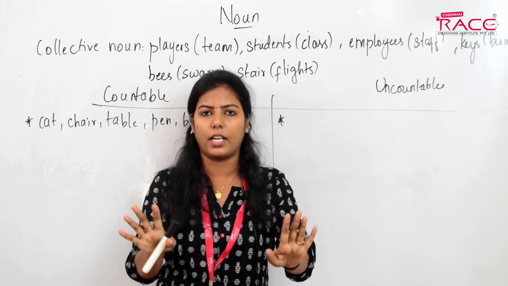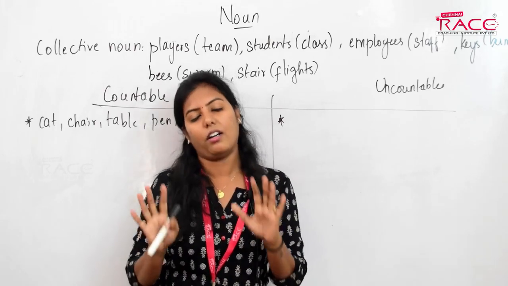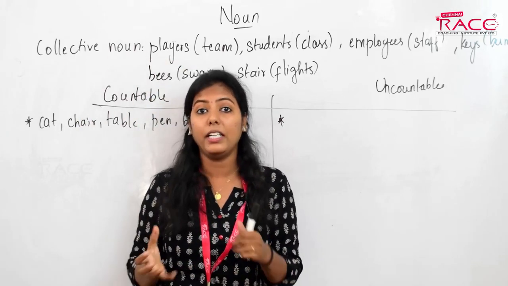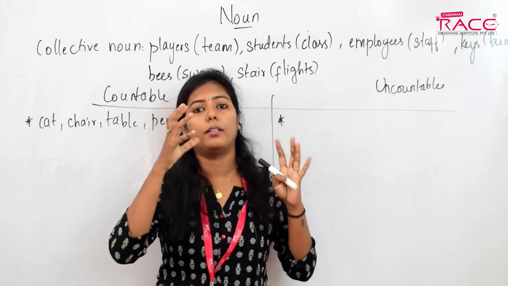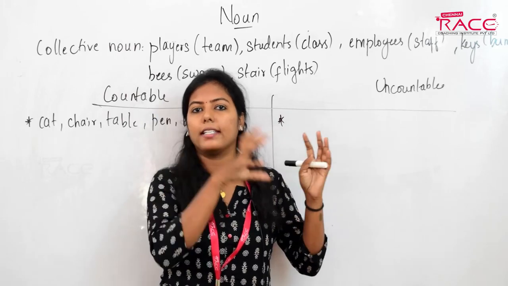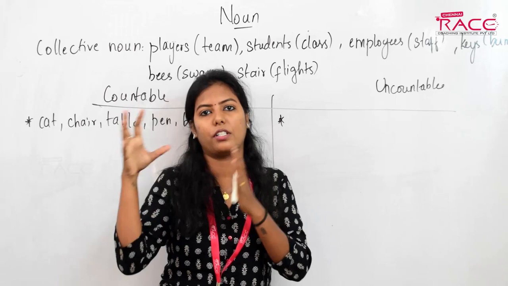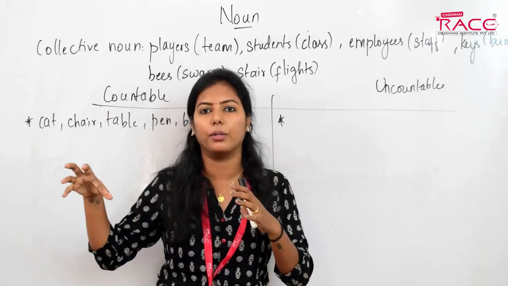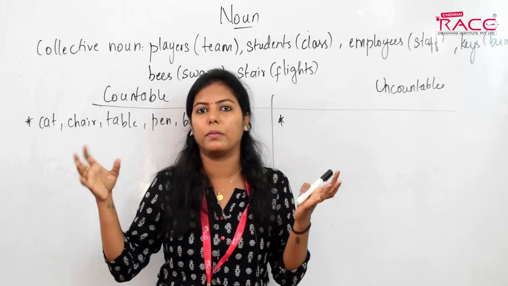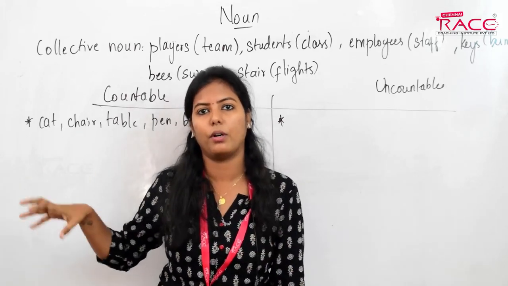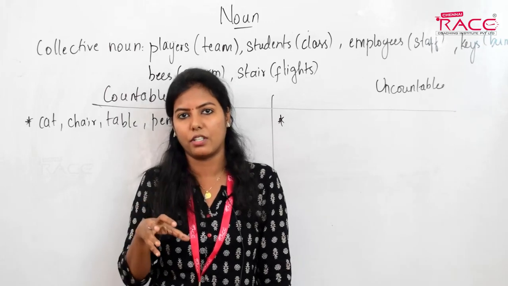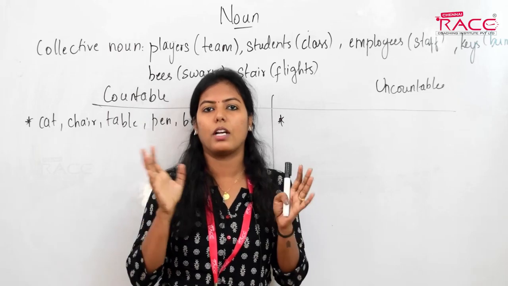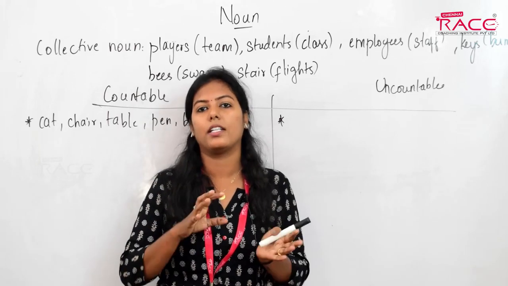I'll give you the general idea. Of course, we cannot count all the stars in the sky. But we can count the stars according to constellation, right? In this constellation, these stars make up this shape, like they form a Taurus, a Scorpio, a Leo. So we can count the stars by constellations. That's why stars are countable and not uncountable.